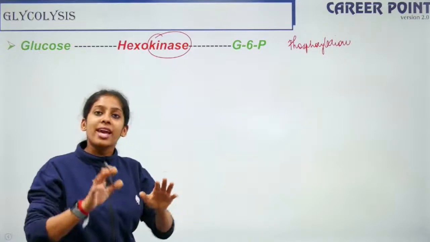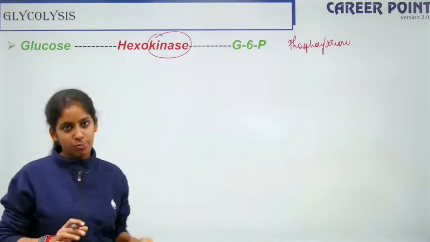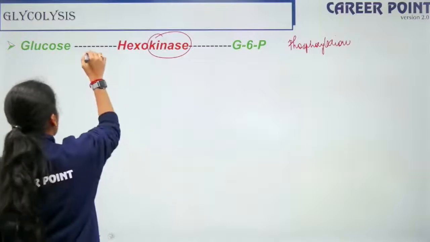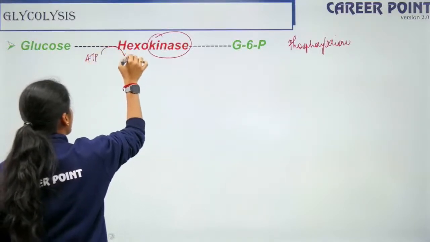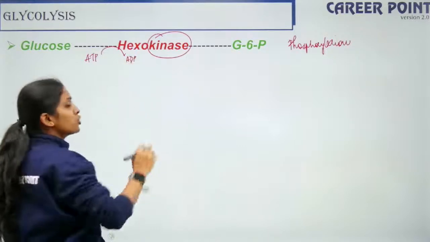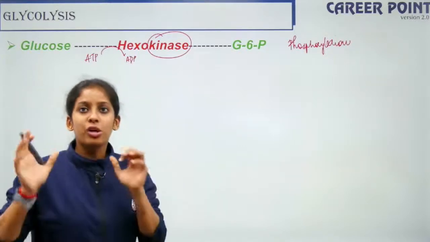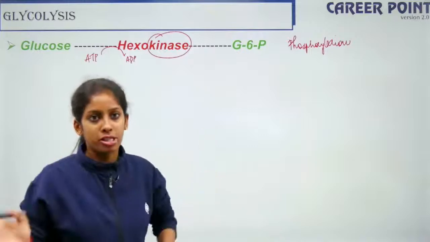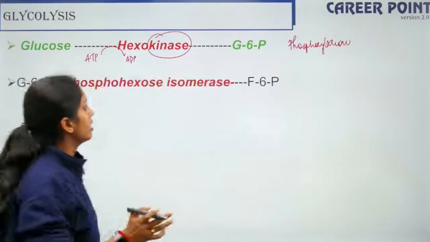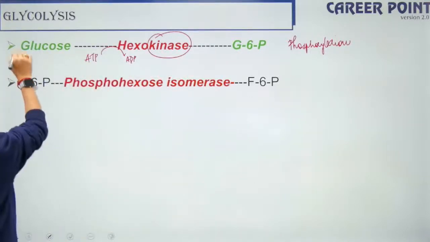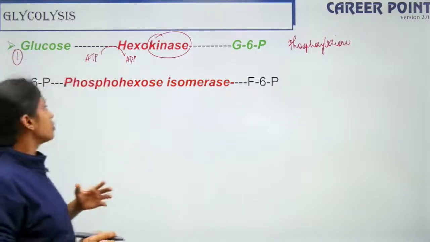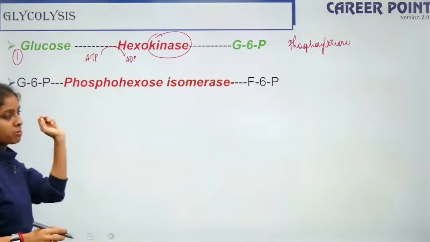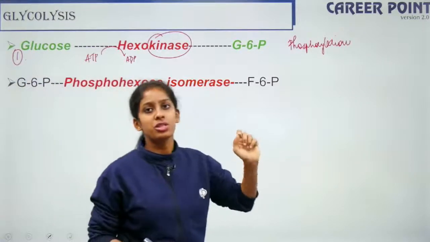At the same time, ATP also participates in this process. So here your ATP is needed and it is converted into ADP, meaning energy is supplied for this conversion of glucose to glucose 6-phosphate. Okay, right. So step number 2, so this was your step 1. So now we are in step number 2. Step number 2 says glucose 6-phosphate gets converted into fructose 6-phosphate.